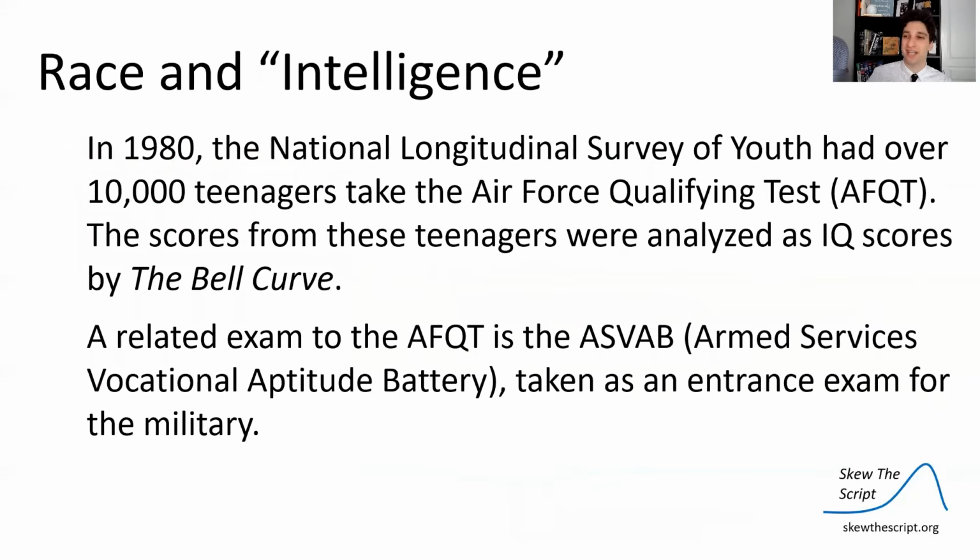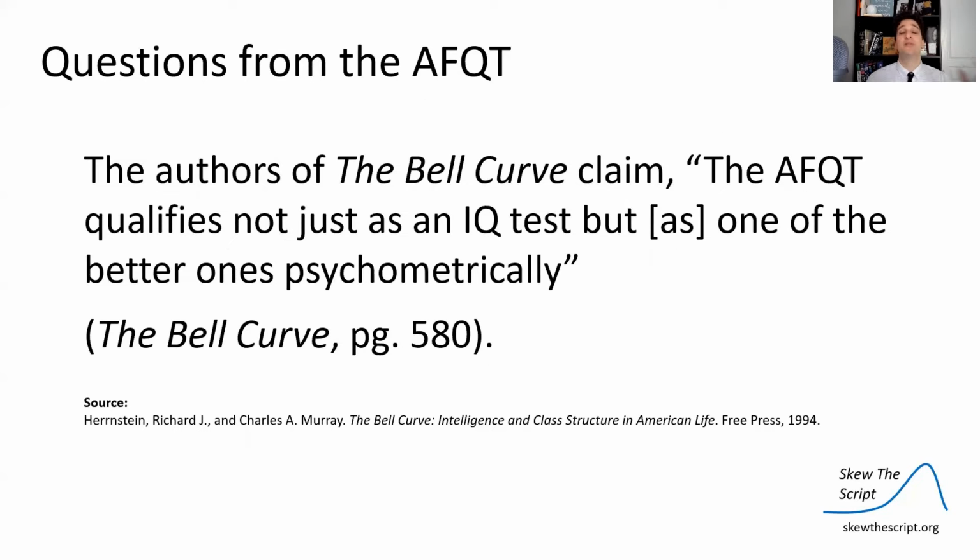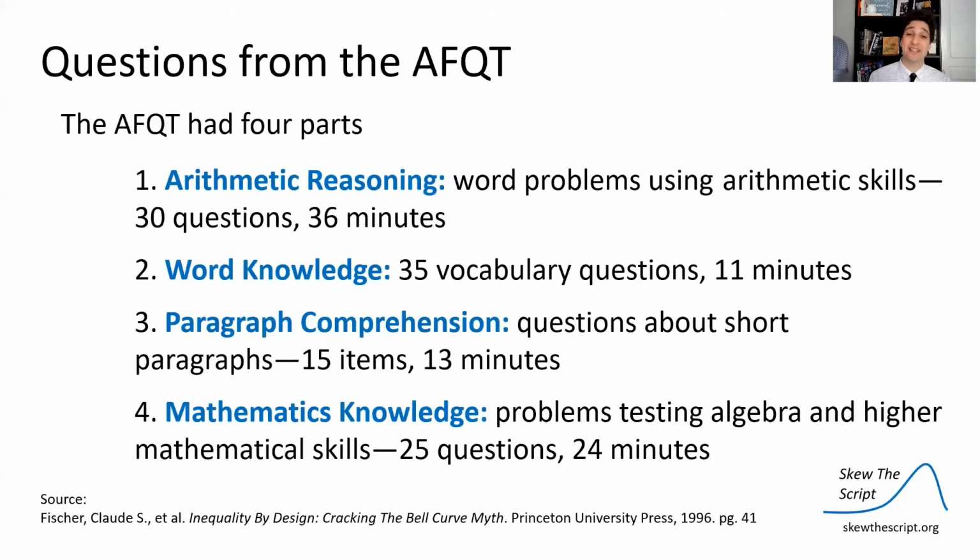So let's investigate. We can't just say that. We have to actually investigate the data. In 1980, the National Longitudinal Survey launched a survey of a bunch of teenagers in the nation, and they gave them the Air Force Qualifying Test, the AFQT. And the authors of The Bell Curve took this test as an IQ test. They interpreted it as an IQ test. You might know about the ASVAB, the Armed Services test for an entrance exam to the military. The AFQT is related to that. The authors of The Bell Curve claim in their book that the AFQT qualifies not just as an IQ test, but as one of the better IQ tests psychometrically. So they say it's a really valid test.